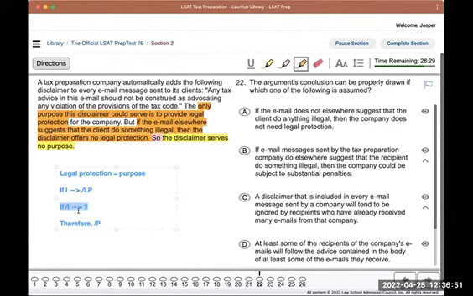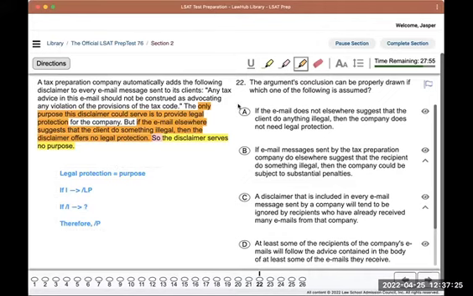So I think it's more about, is there potential that there would be an email that doesn't actually suggest that a client do something illegal, right? But if a client misunderstands it and they do something illegal, then the disclaimer would actually step in and protect the tax prep company.